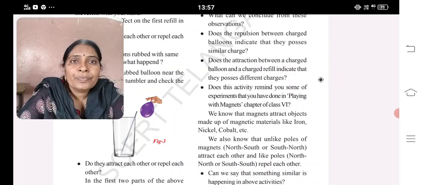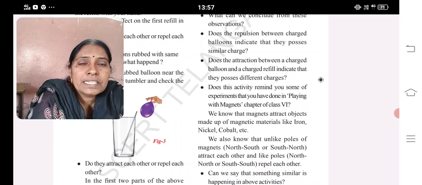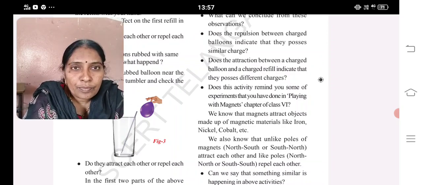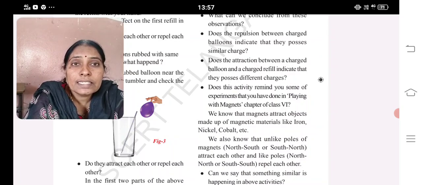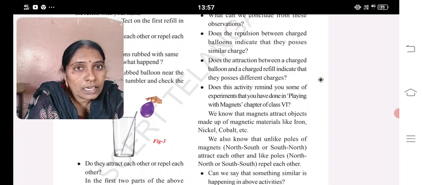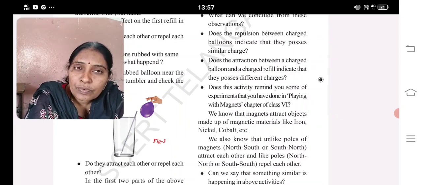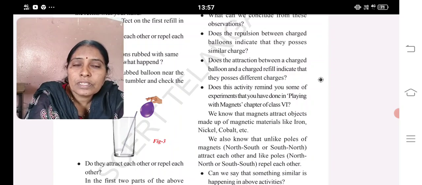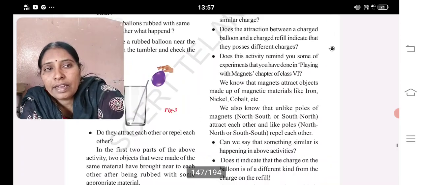Here also, when they are rubbed with the same material, the same type of charge develops. That is the reason why they repel each other. When they are rubbed with different materials, they attract, because rubbing with a different material develops a different charge. When opposite charges are brought together, definitely they attract.